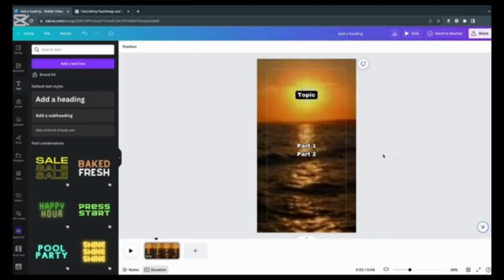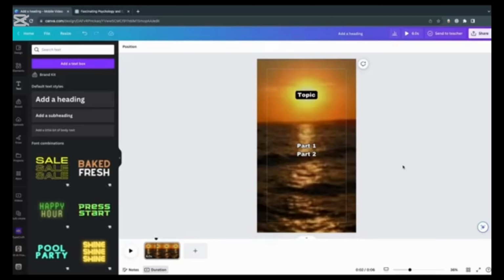Since the Part 1 and Part 2 text can vary in length, and most of them will probably be a lot longer than just this little box, click and drag from the edges of the purple boxes of Part 1 and Part 2 text, aligning them with the purple outline around the entire video. If you don't do this, longer text that gets inserted later on will not fill out the screen in the right way. This ensures that text wraps within the box and doesn't overflow the video's edges, making it unreadable.